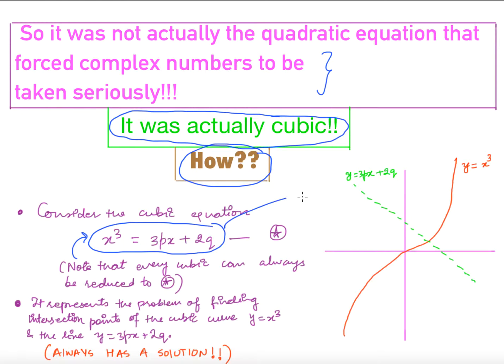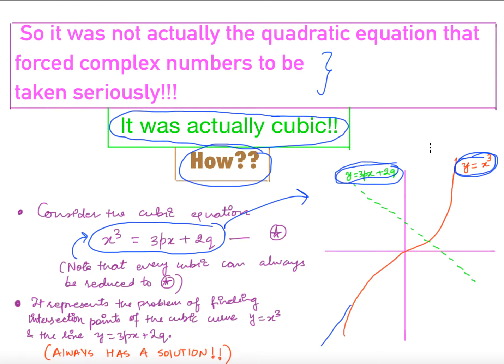So geometrically, this equation represents the curve y is equal to x cube and a straight line y is equal to 3px plus 2q. No matter how this straight line looks, you always have an intersecting point of a line and this cubic curve, right?